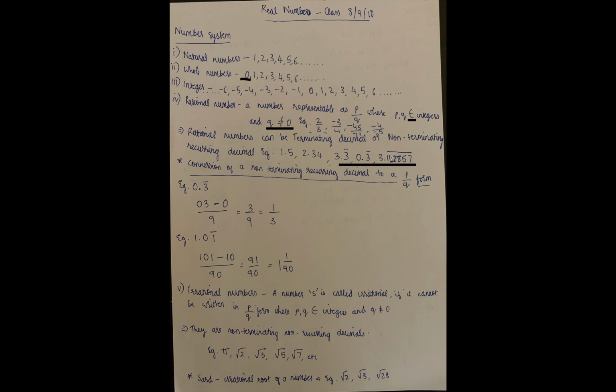Additive identity and multiplicative identity. Yeah, they have given it as special numbers 0 and 1. So the role of 0 is additive identity, and multiplicative identity is 1. Because if any rational number is added to 0, it gives the rational number itself. So that is why 0 is the additive identity of rational numbers.